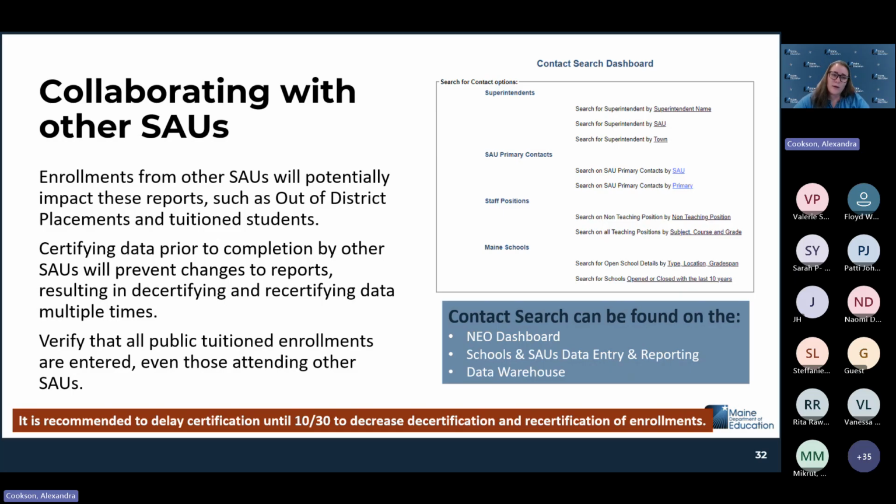So we recommend waiting to certify your data until 10:30, which will decrease the number of times that we have to reach out to you because we've decertified your report to allow someone else's data to come through, and then require a recertification by your special education director and then your superintendent. If you have questions about any of your students who are attending another school district, we do recommend using the contact search to reach out to those school districts and make sure that those students are enrolled. The NEO contact search can be found from the NEO dashboard. It's on the schools and SAUs data entry and reporting page, as well as the data warehouse.